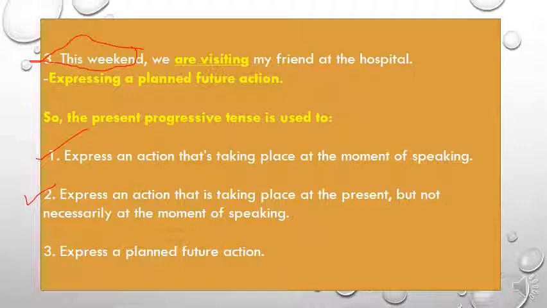So I'm not learning Spanish now, but I'm learning Spanish at this period of time, at present. The last use is to express a planned future action, which means an action that you have already planned to do at a certain period of time.